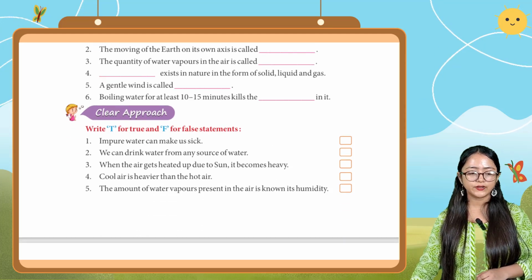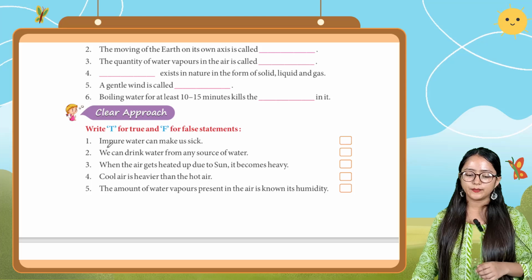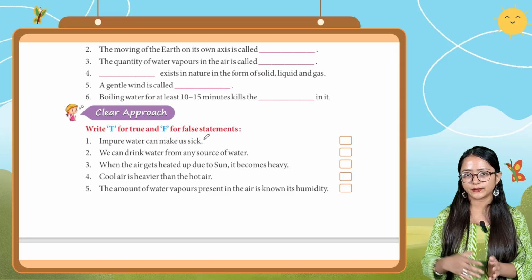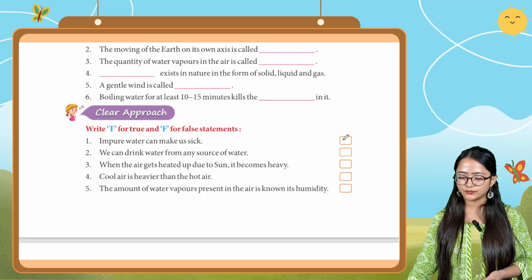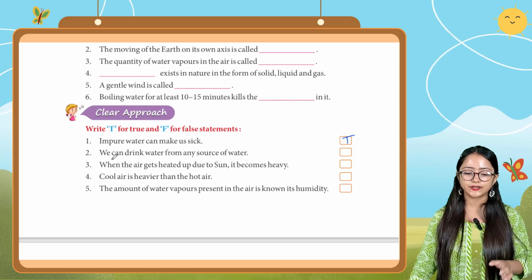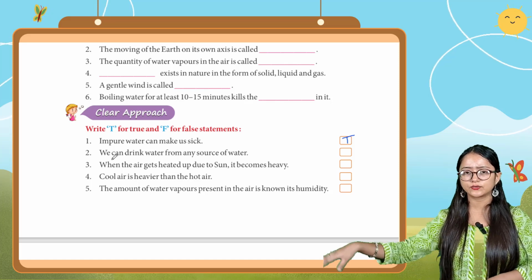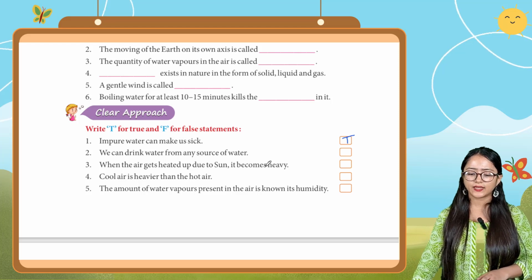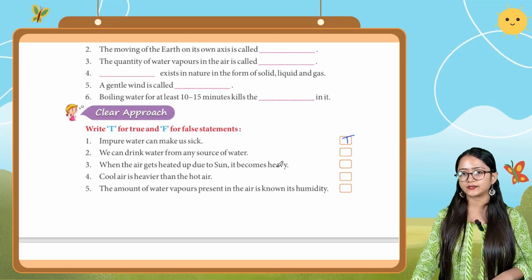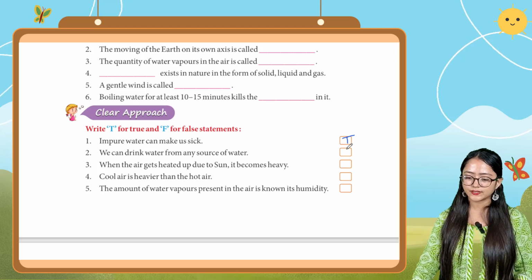Okay. Now we come to the next point, that is true or false. So the first question is, impure water can make us sick. Yes, this is right. Impure water can make us sick. So this one is true. So just write T for it. Second is, we can drink water from any source of water. We can, but we should boil it first. But from the sea we can't drink it because it is too salty for us. So this statement is false.